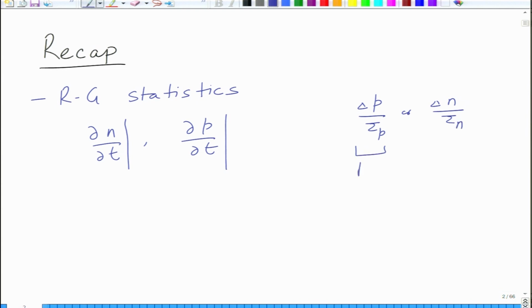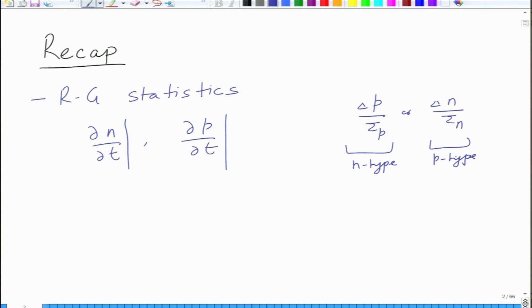So, this is for a p type, and this is for an n type semiconductor. So, this is for an n type and this is for a p type semiconductor.